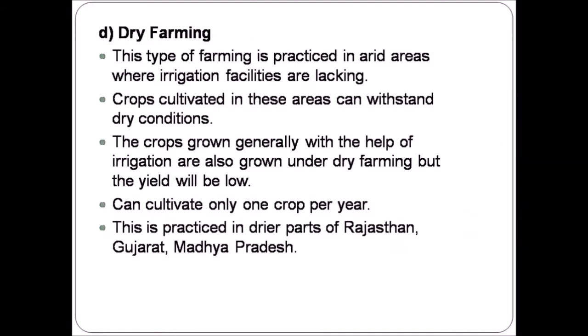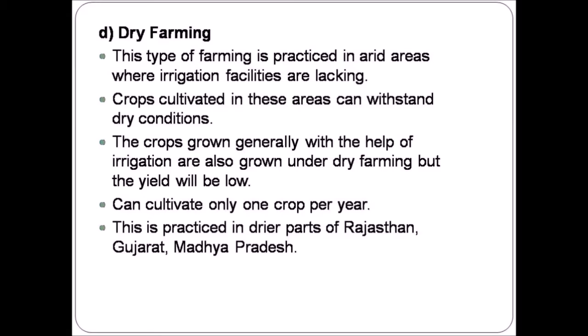Dry farming. This type of farming is practiced in arid areas, that is, in the dry regions where there are no irrigation facilities. The crops which can withstand dry conditions are mainly cultivated here. Other crops are also grown here with the help of irrigation, but the yield will generally be low.